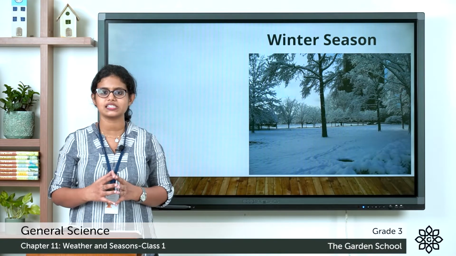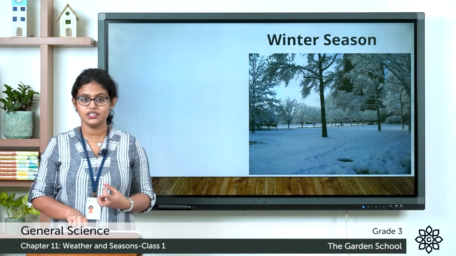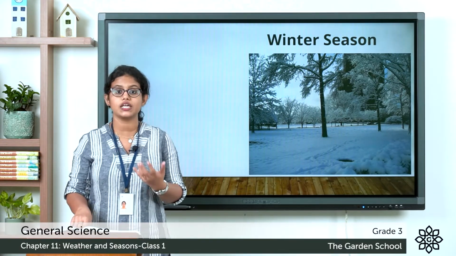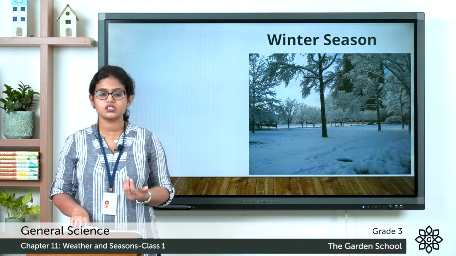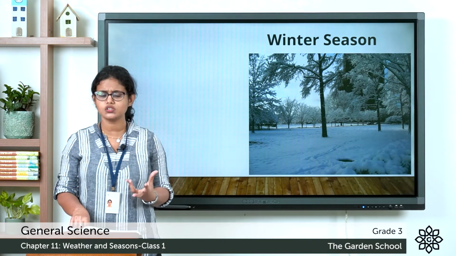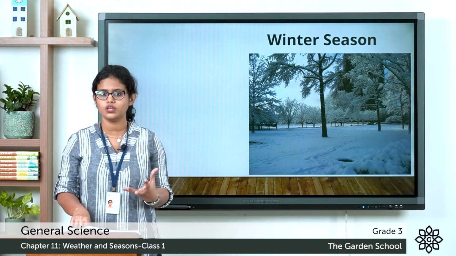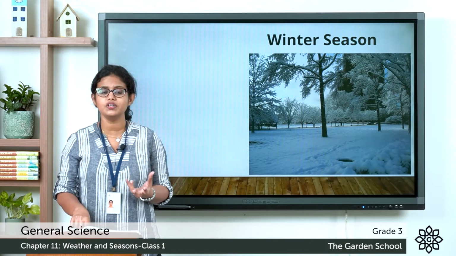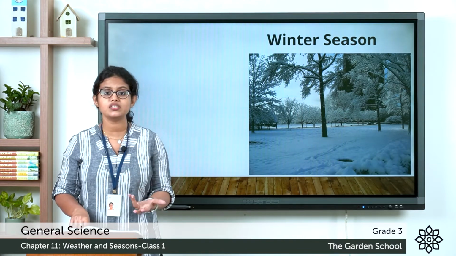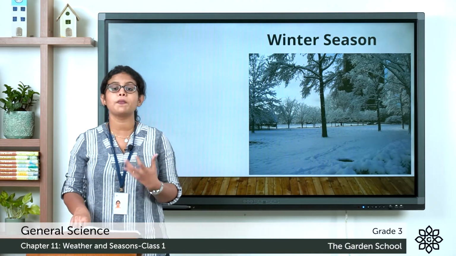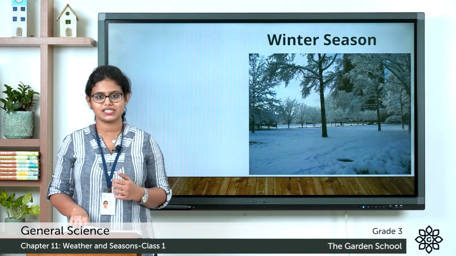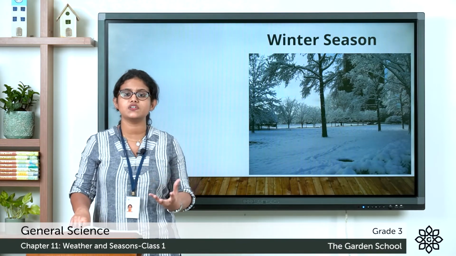Then another important thing is that all parts of our country do not have similar weather conditions. For example, let's take Rajasthan. In Rajasthan, the weather during summer is very hot and during winter it is very cold. Then let's take the example of Kerala. In Kerala, there is mild summer and winter is not very cold. So different parts of our country do not have similar weather conditions. It varies.